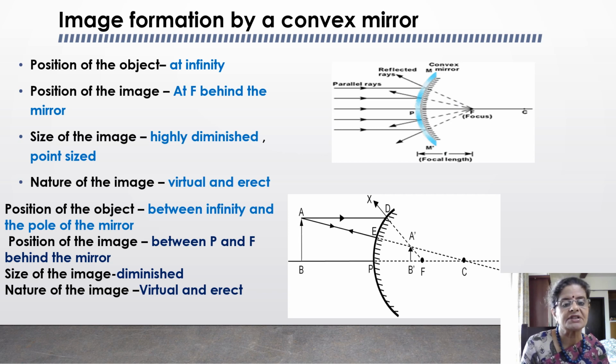In the second position, the object is between infinity and the pole of the mirror. The position of the image is between P and F behind the mirror, the size of the image is diminished, and the nature of the image is virtual and erect.